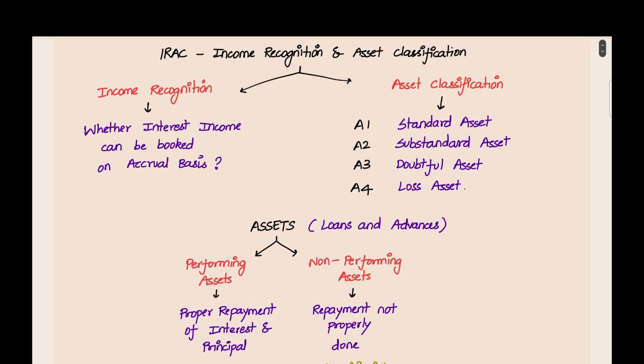So we should first know what is an NPA, and for that we have to see the asset classification norms. First we have to see whether we have to book the interest income. For that we are going to asset classification. Now broadly there are four types of asset. The main asset is advances, as we already saw: the loans given by the bank to the customers. There are four types of asset in that: standard asset, substandard, doubtful and loss asset. How they are separated, we are going to see in detail.